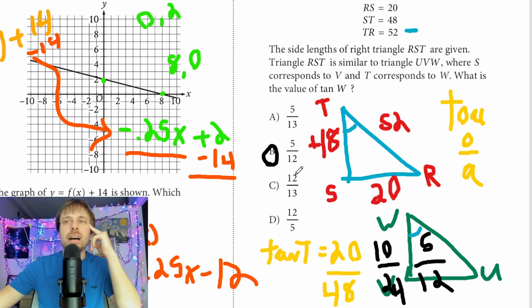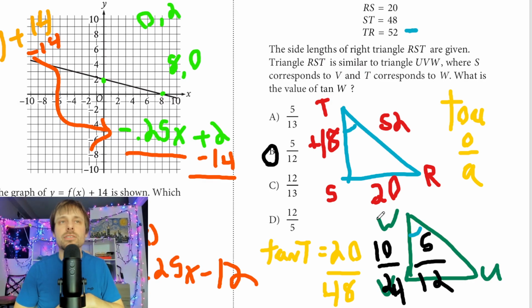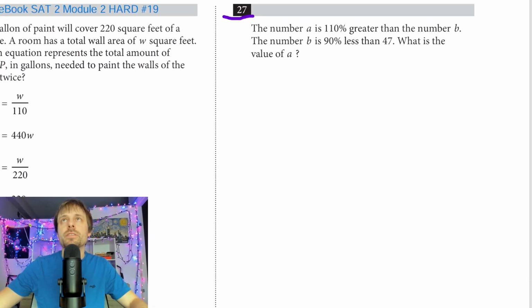So again, not too bad for this one. It's just about knowing your SOHCAHTOA. I go over that a lot of times in the extra math worksheets that I uploaded. Knowing your SOHCAHTOA, drawing your triangles, your T is equal to your W, so you just work off your numbers in T, and the fractions are always going to reduce. Excellent. And we have 2 more problems left to finish off this module.